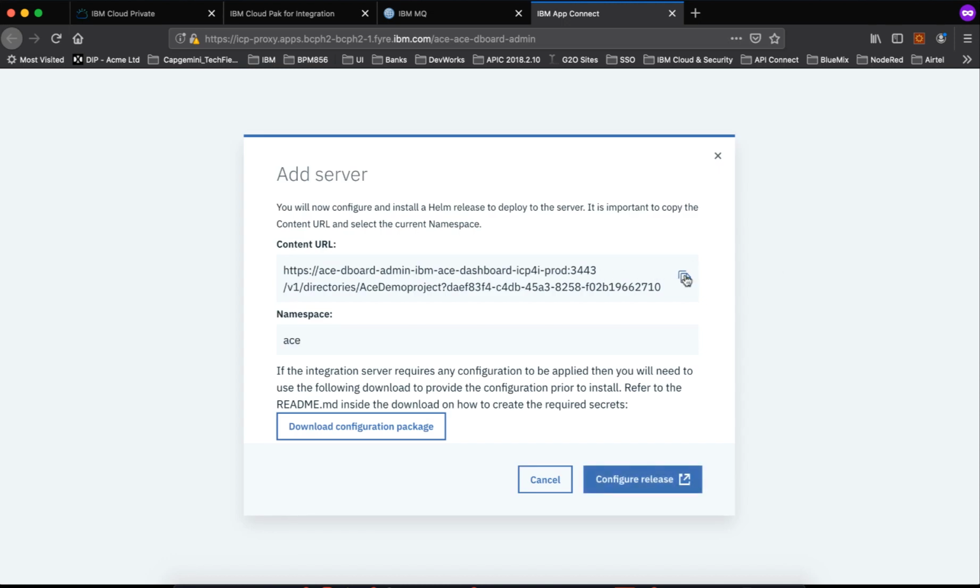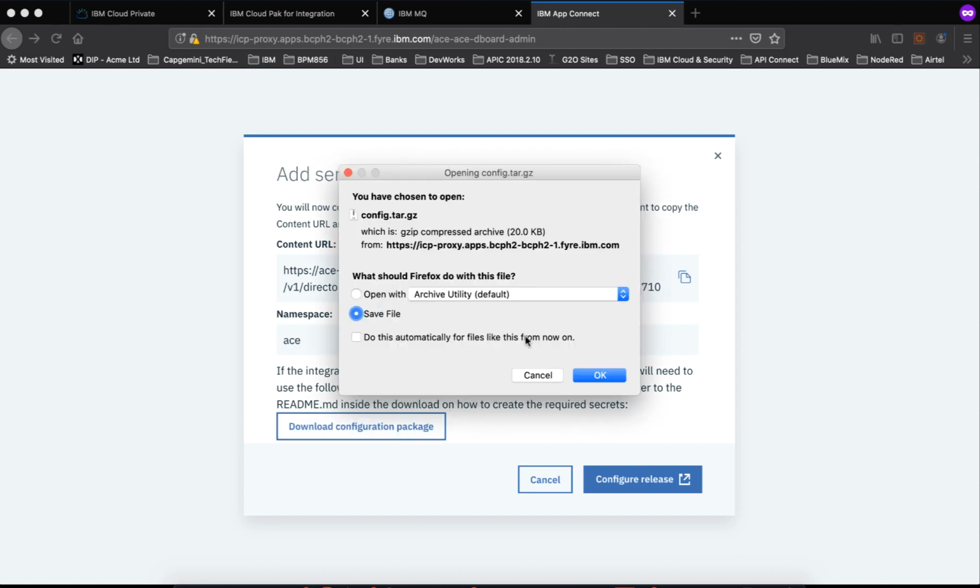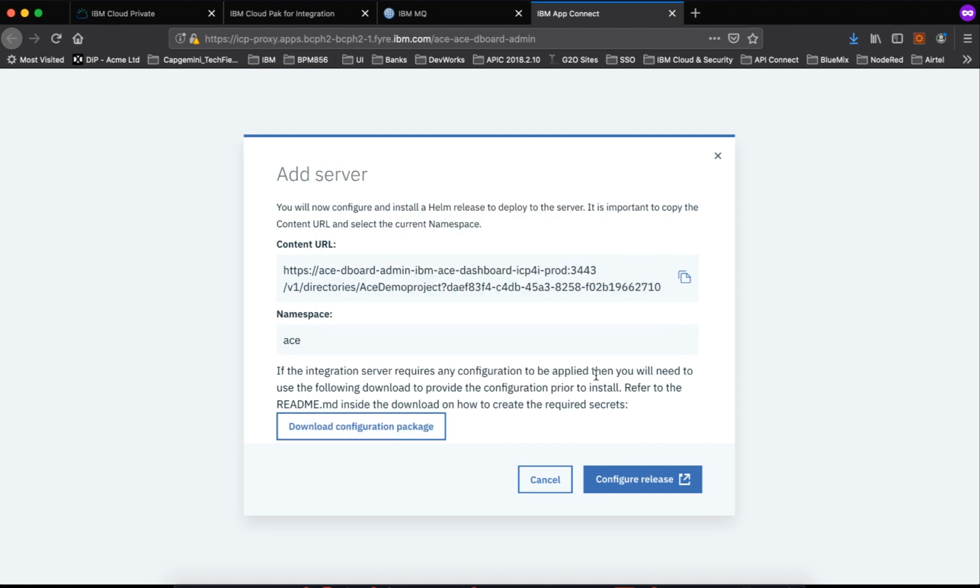It will give you the content server URL. Copy it, and you also download this configuration package. So download the configuration package. Save this, and copy the content URL. Say configure release.